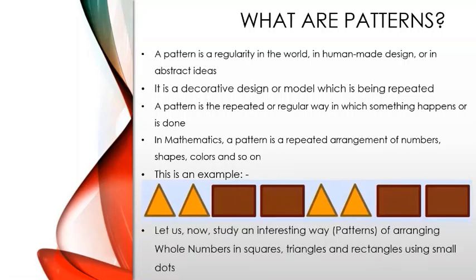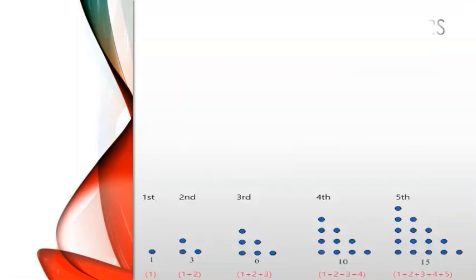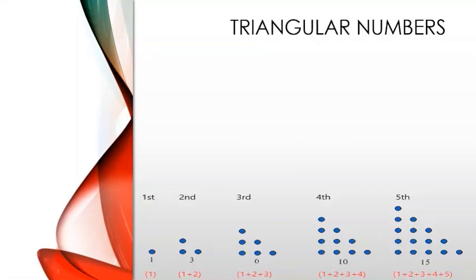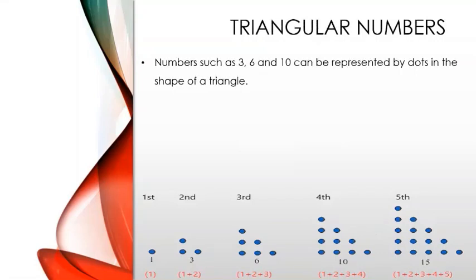So now let us study an interesting way in which we can use patterns to arrange whole numbers in squares, triangles and rectangles using small dots. Okay, so let us learn about triangular numbers now. Numbers such as 3, 6 and 10 are represented by dots in the shape of a triangle. These numbers are called triangular numbers.